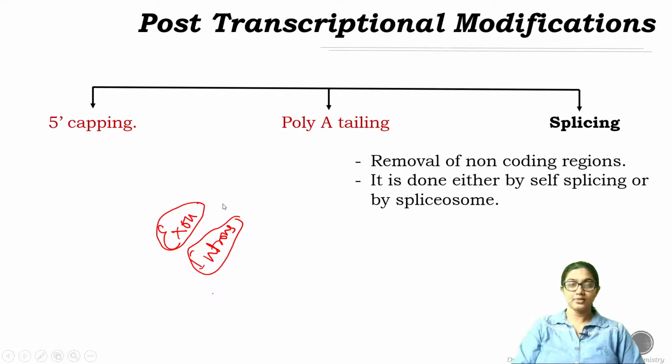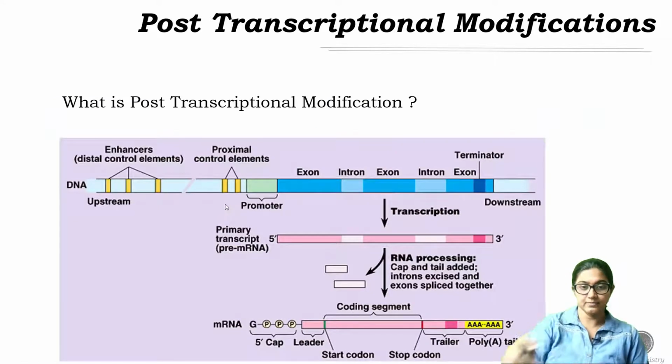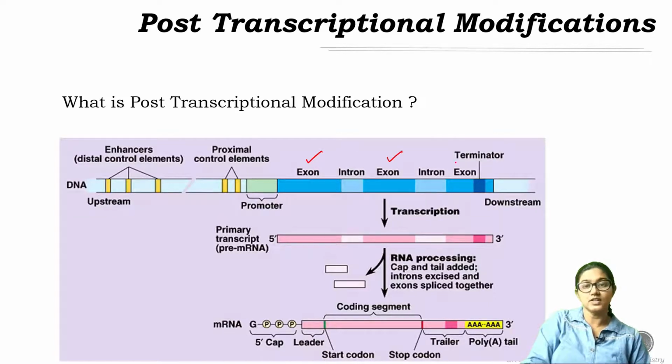So let's see the different post-transcriptional modifications. In the nascent mRNA, these are the coding regions, and these introns are the non-coding regions. Now let's see what happens in splicing. These are the introns which are removed, and finally the exons are attached, devoid of the non-coding regions.